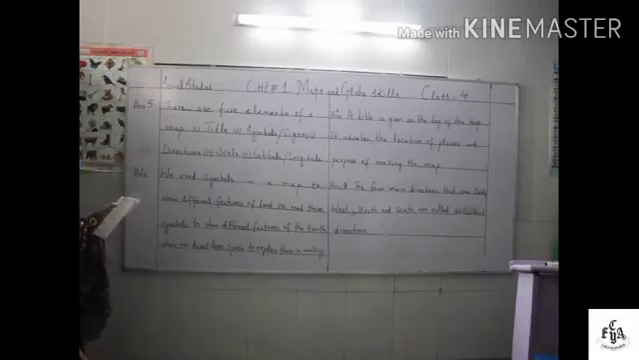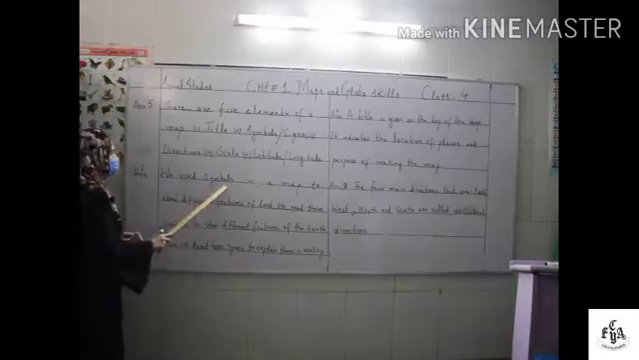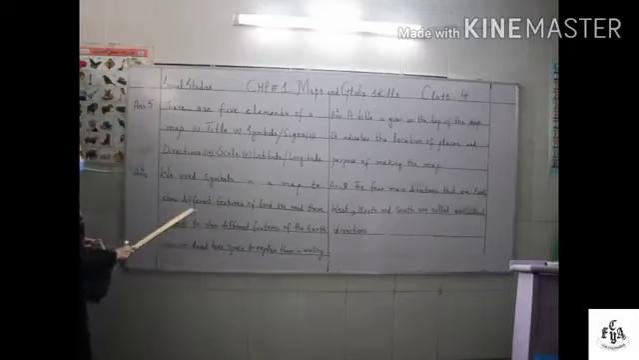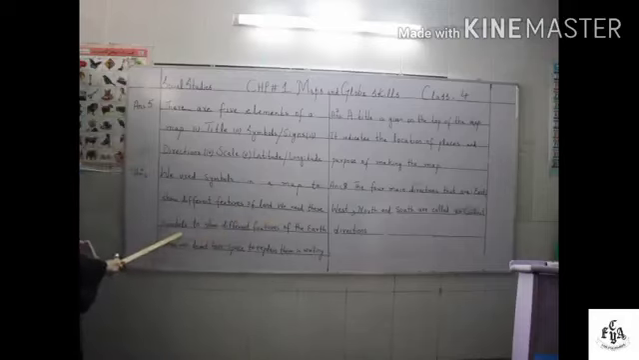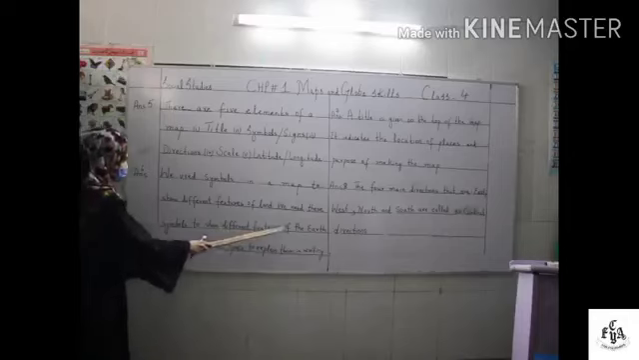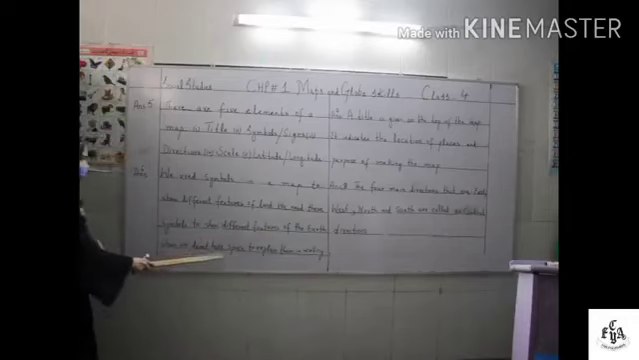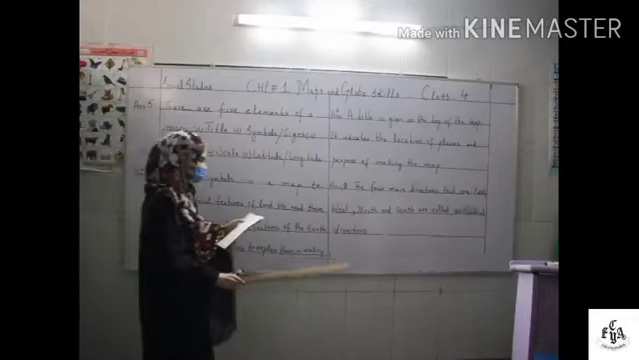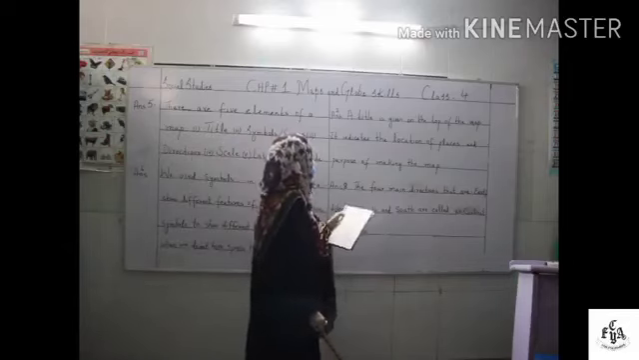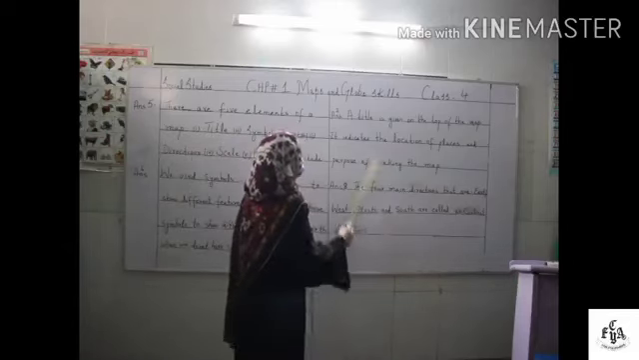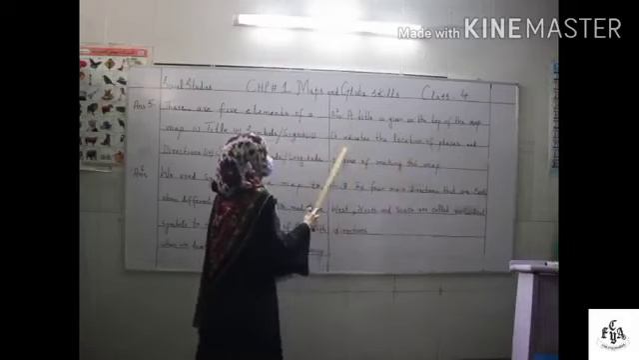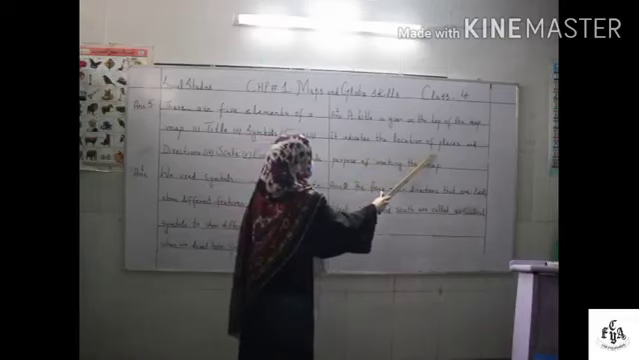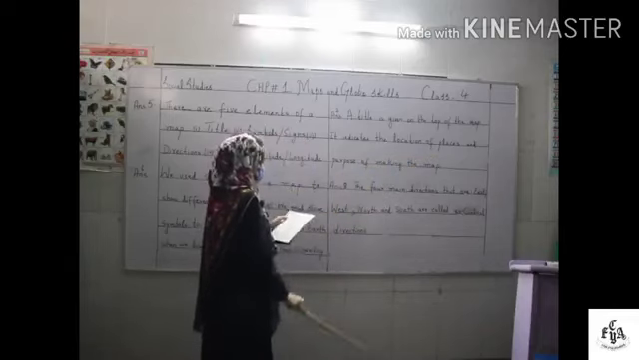Question number 6. Why do we use symbols in a map? We use symbols in a map to show different features of land. We need these symbols to show different features of the earth when we do not have space to explain them in writing. Question number 7. What is meant by title in a map? A title is given on the top of the map. It indicates the location of places and purpose of making the map.